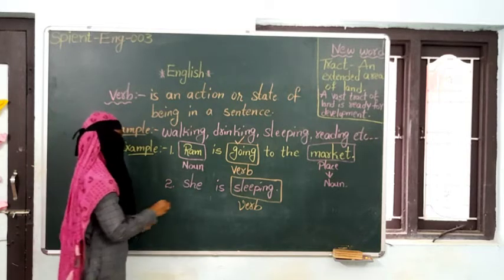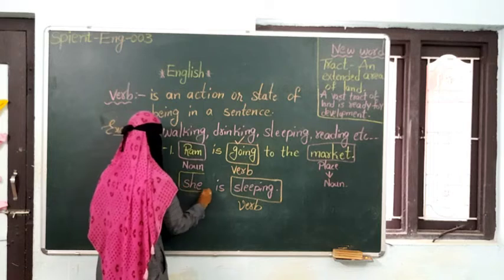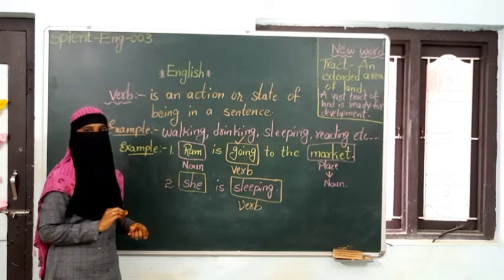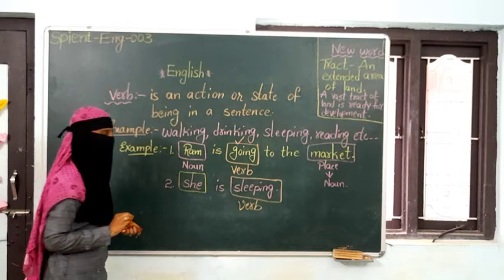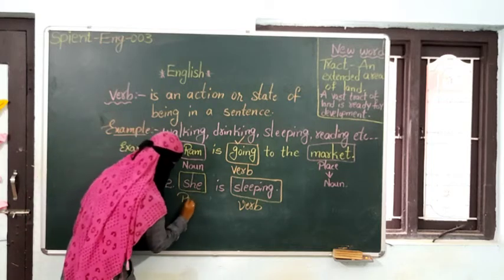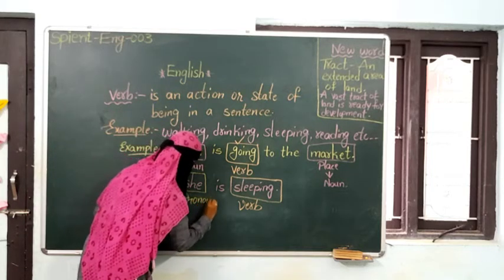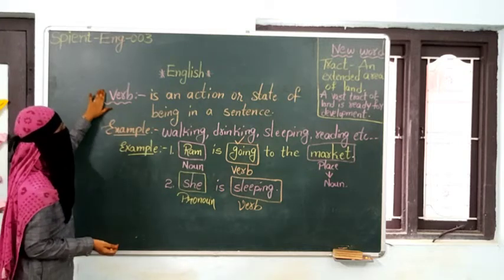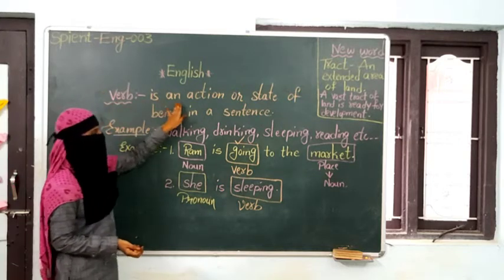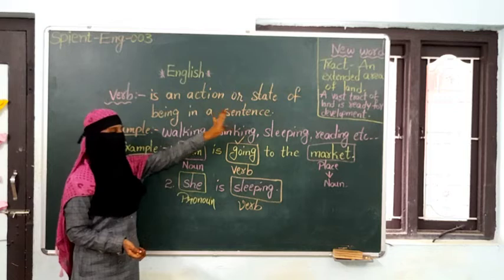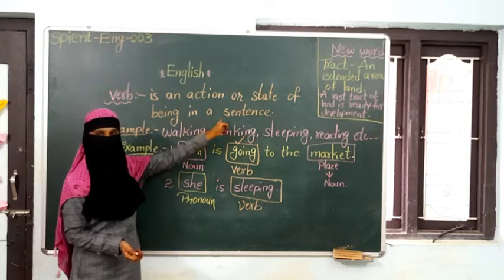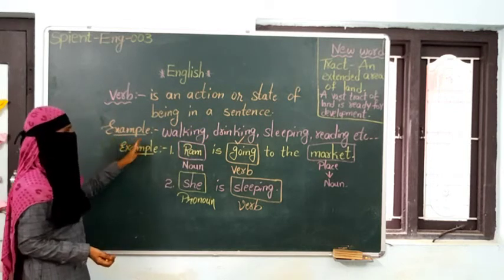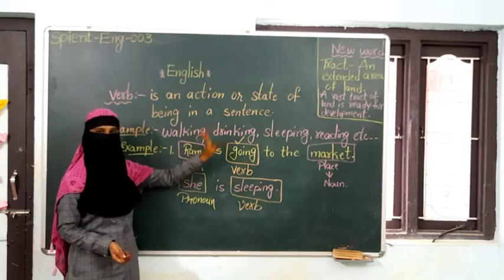Any other parts of speech present in this sentence, children? Yes. She. What is she here? Is it a noun? No. Then what is it? It is a pronoun. So we will discuss the verb, children. A verb is an action or state of being in a sentence. Okay? Examples: walking, drinking, sleeping, etc.